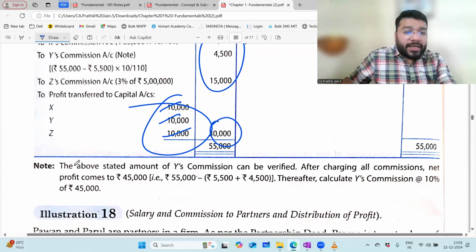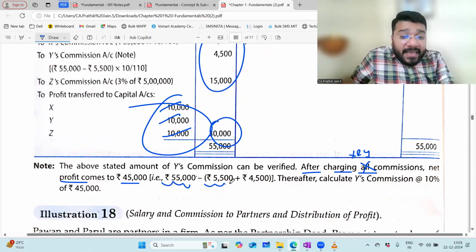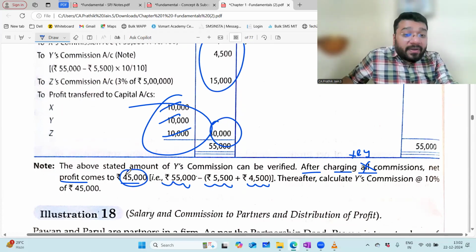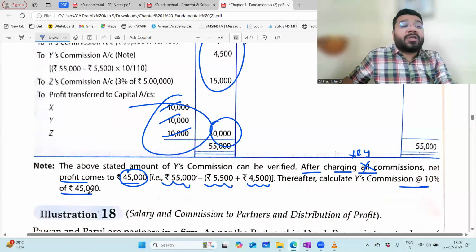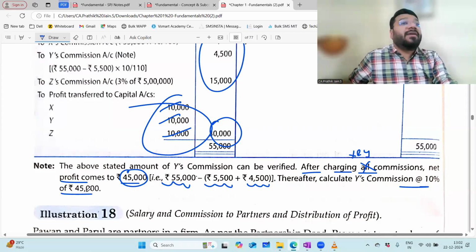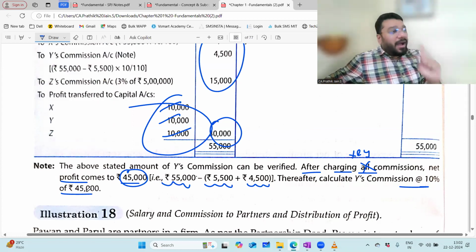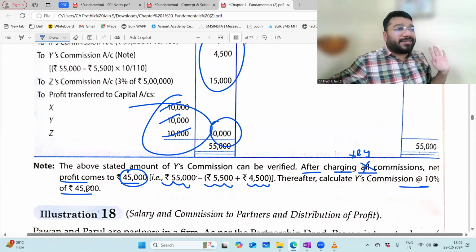So here in the note, make a change. The above stated amount of Y's commission can be verified. How? After charging X and Y's commission, net profit comes out to be 45,000. That is, from the net profit, if I minus X's commission and Y's commission, what is the net profit coming out to be? 45,000. Now this amount is readily available. On that, 10% of 45,000 is how much? 4,500. So what they've done is, they have changed the question, and the answer they have copy pasted from the last textbook as it is, without applying the mind.